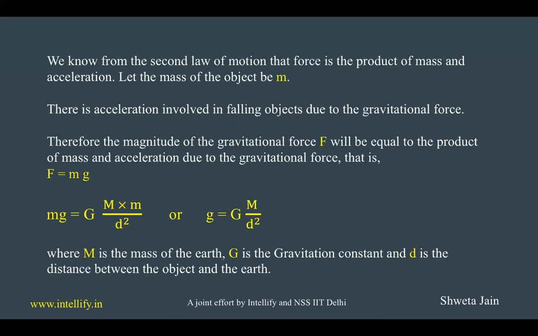Here small m is the mass of the object, small g is acceleration due to gravity, capital G is the gravitational constant, capital M is the mass of the earth, and d is the distance between the object and the earth.